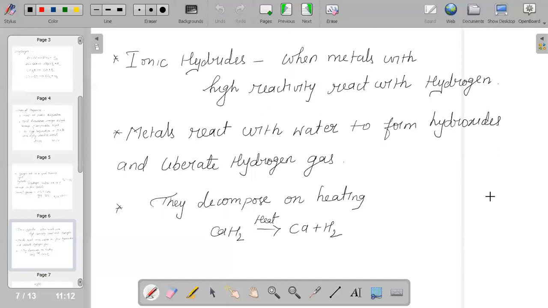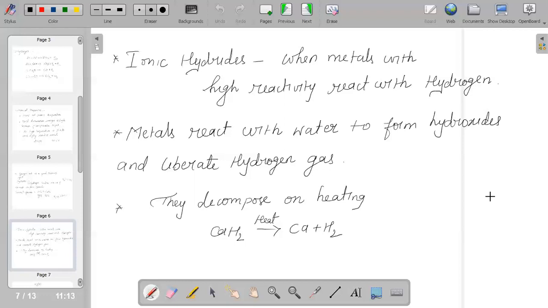So there are many properties which are being used. What are the basic uses of dihydrogen? It is used as a rocket fuel because it has a very high calorific value, and it helps in the synthesis of ammonia, nitric acid, hydrochloric acid, and many more. It is also helpful in the synthesis of vanaspati, or what we call ghee. And it is a very good reducing agent.